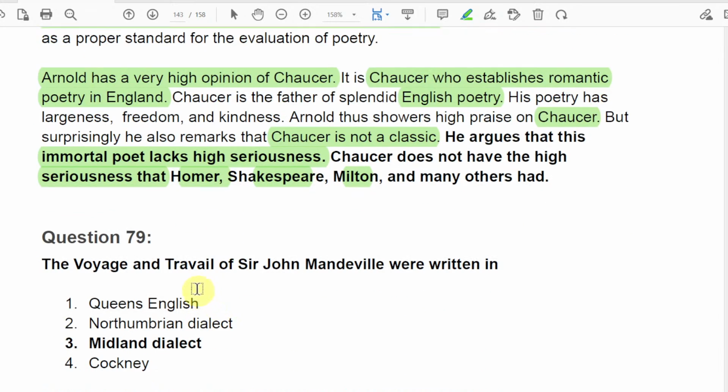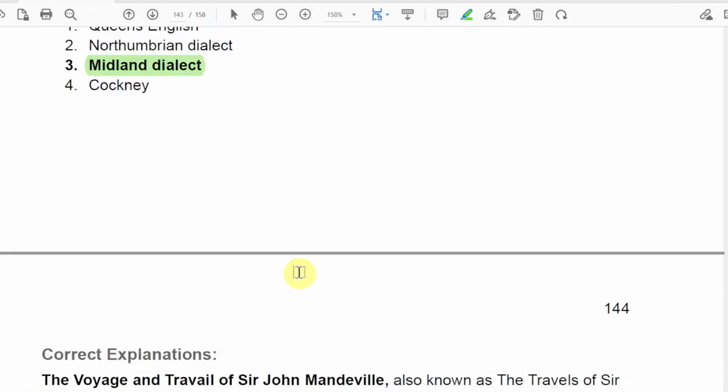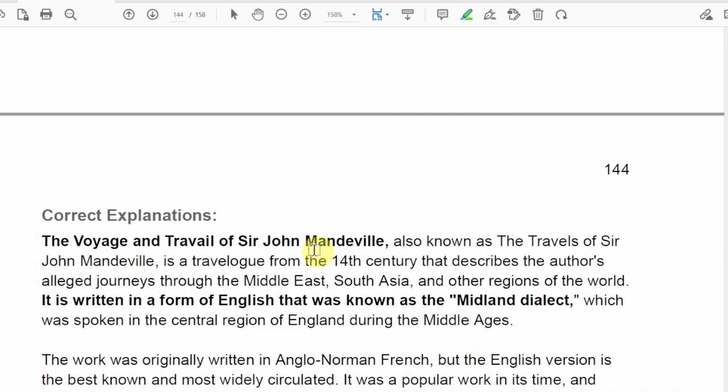And The Voyage and Travail of Sir John Mandeville were written by. So one more, question number 75 says, The Voyage and Travail of Sir John Mandeville were written in what? In Midland dialect, Queen's England, or Northumbria? The answer is Midland dialect. Got it. And the correct explanation is there. It is written by Sir John Mandeville, and it is also known as the Travels of Sir John Mandeville.